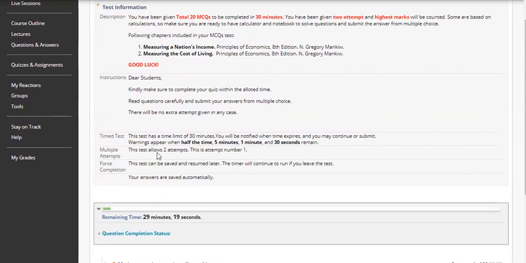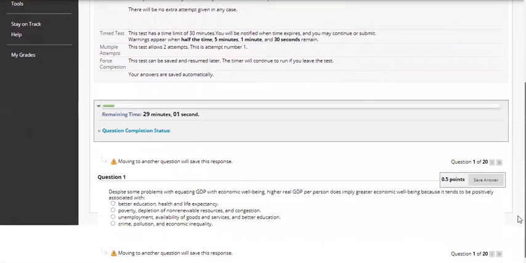In multiple choice, two attempts have been given, and this is your number one attempt. When you are on the next attempt, this will change from number one to number two. An important thing is that the answers will be saved automatically, so you don't have to click every time. Remember, whatever we are discussing, almost 1 minute we have lost already. Now 28 minutes 50 seconds remaining.